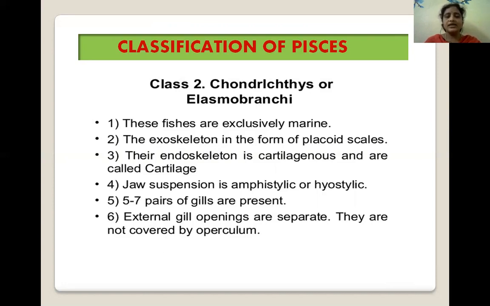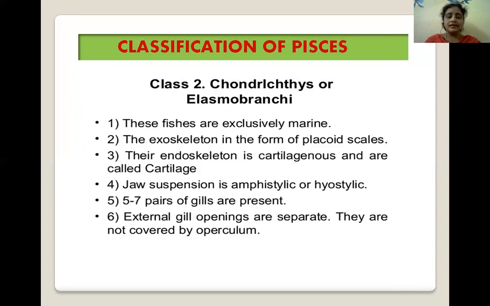Their endoskeleton is cartilaginous. This is very important. Therefore they are called cartilaginous fishes or Chondrichthyes or Elasmobranchii. Jaw suspension is amphistylic or holostylic.